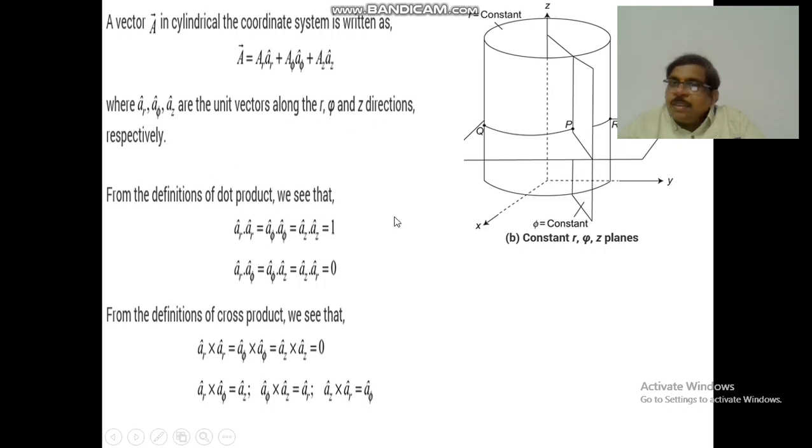From the definitions of the dot product, we represent that a_r dot a_r is equal to a_phi dot a_phi is equal to a_z dot a_z is equal to 1. Like that only the cross products: a_r cross a_r is equal to a_phi cross a_phi is equal to a_z cross a_z is equal to 0.